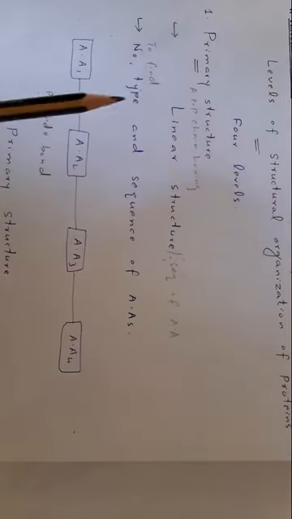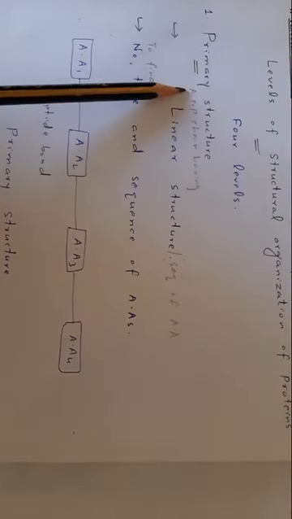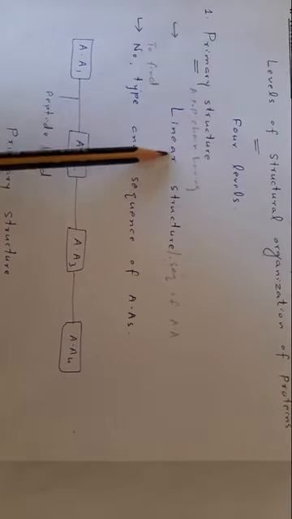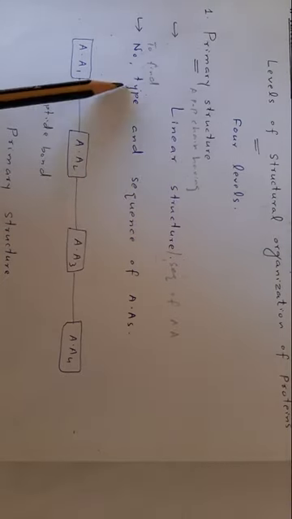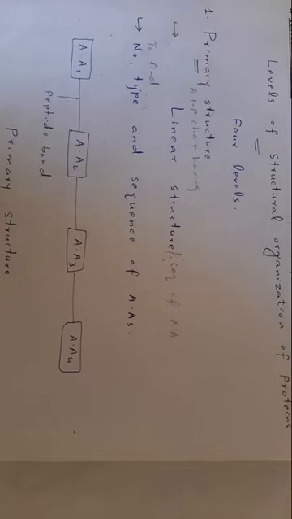What is primary structure? A polypeptide chain having a linear sequence of amino acids is called primary structure.